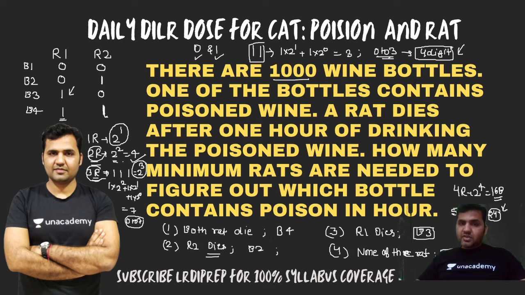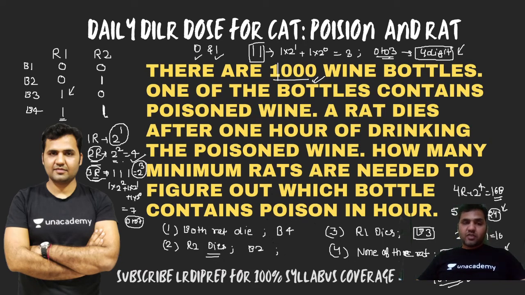So out of 1000, how many rats will I require? Just try to find out which value of 2 power n gives me a number which is just greater than 1000, and that you will see is at n equal to 10. So at 2 power 10, with 10 rats, I'll be able to tell out of 1024 bottles which bottle contains the poison wine. So out of 1000 bottles, the minimum number of rats required will be 10, and that's the answer to the question.